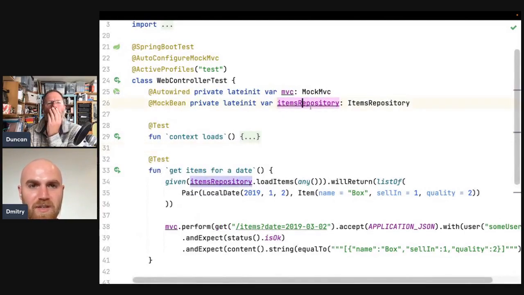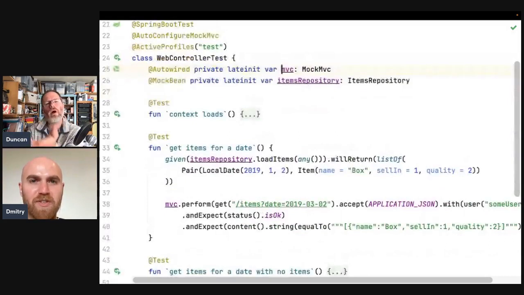So this is a web controller test, which is okay. That's using a mock items repository and whatever MockMvc is. Okay. Mock is like an HTTP client, but okay. So this is quite a high level test. It's a Spring thing, right, which pretends to run the server, but actually doesn't.